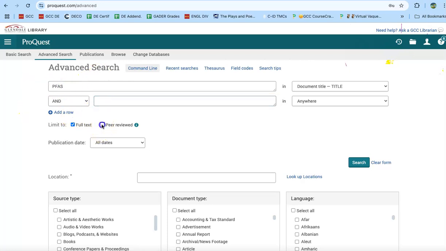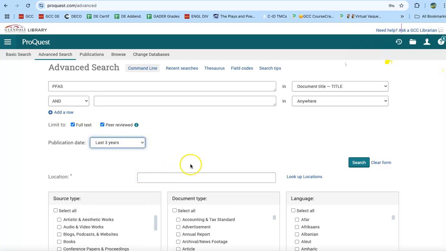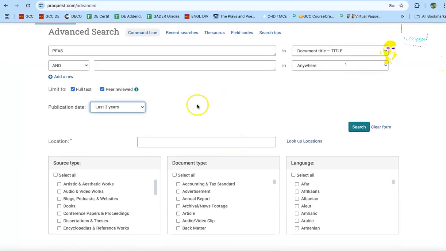Now, you're going to click peer-reviewed because that means you're going to get scholarly information. If you don't click peer-reviewed, you can get junk that's in the newspaper, junk that's been written by somebody who's a chemical company lobbyist. So you're going to choose peer-reviewed, full text. You are going to choose last 3 years. So since 2022.